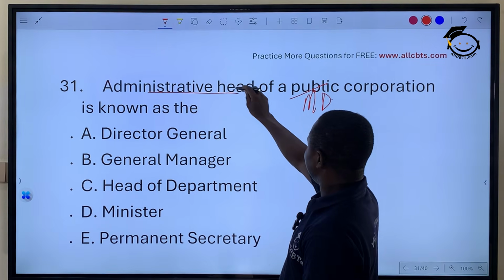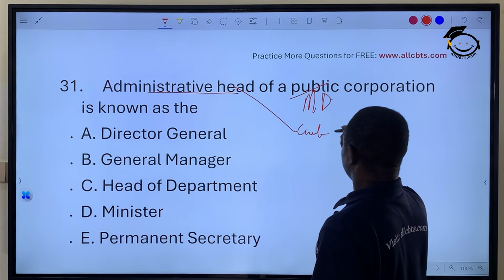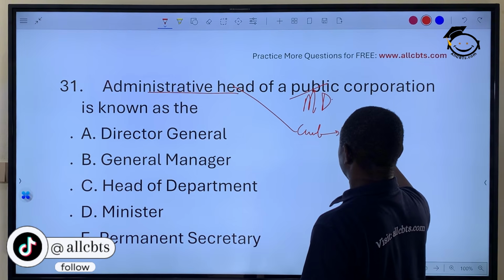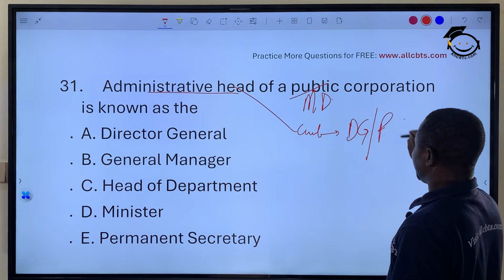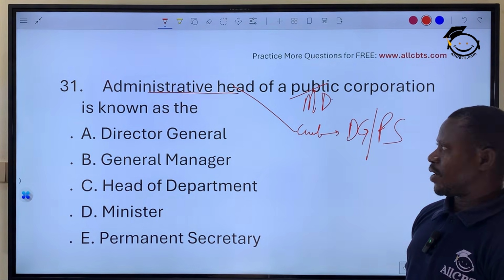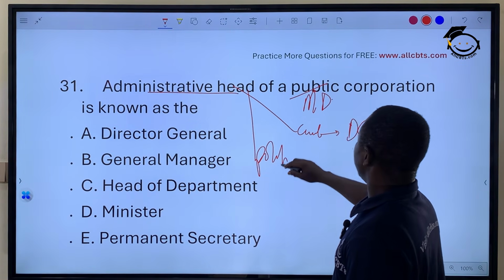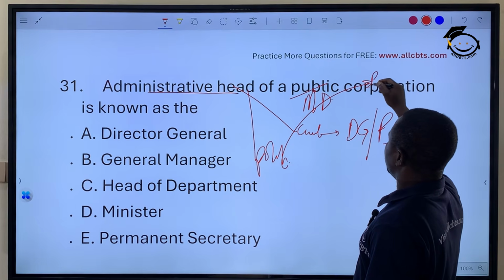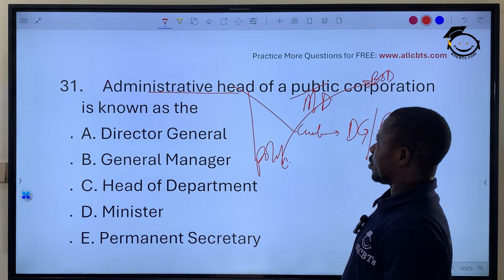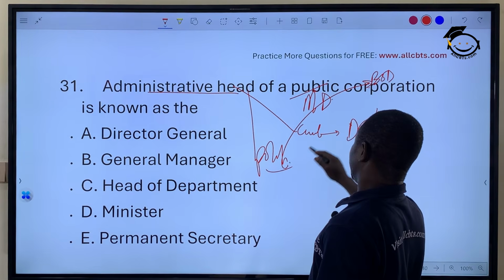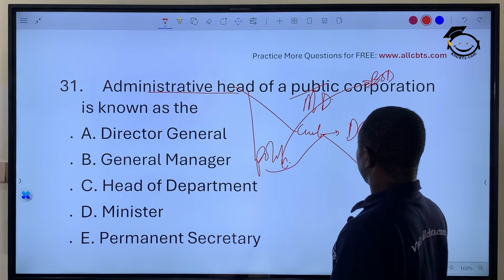The administrative head for civil service is the Director General, which in Nigeria is also known as PAMSEC, Permanent Secretary. The political head for public corporation is the board of directors, while the political head for civil service is the minister.